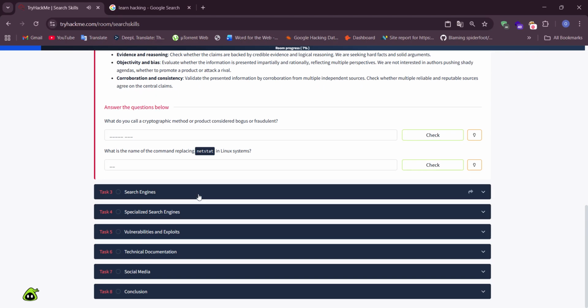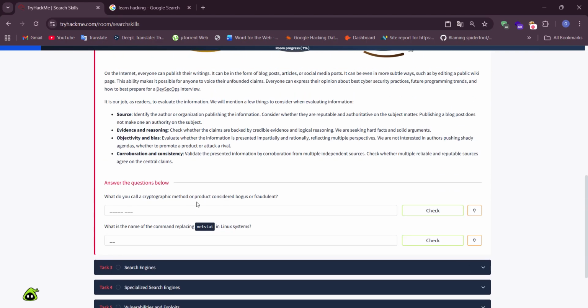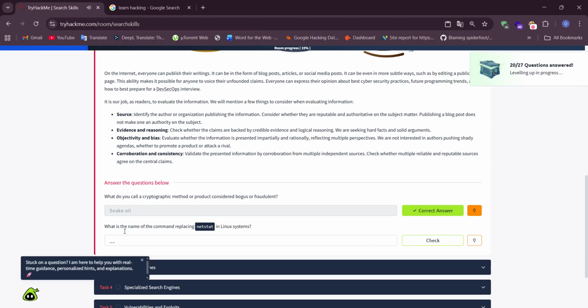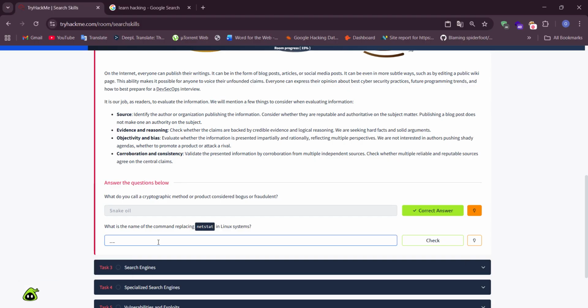Evaluation of search results. What do you call a cryptographic method or product considered bogus or fraudulent? Okay guys, you can investigate it from Google and you can find the answer, and our answer is snake oil. You should explain it. What is the name of the command replacing netstat in Linux systems? Socket statistics, and it is called SS.